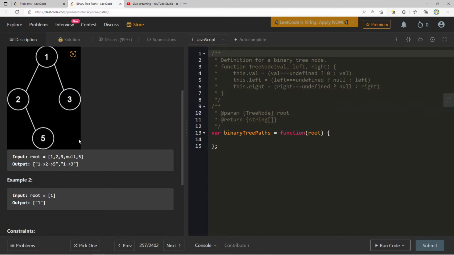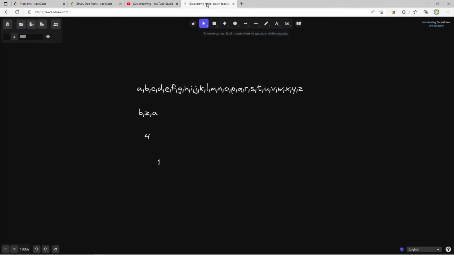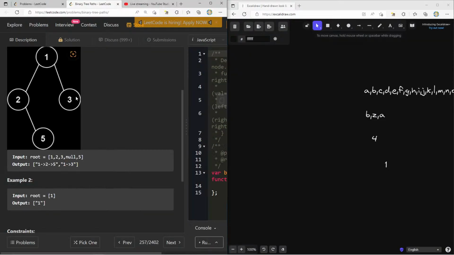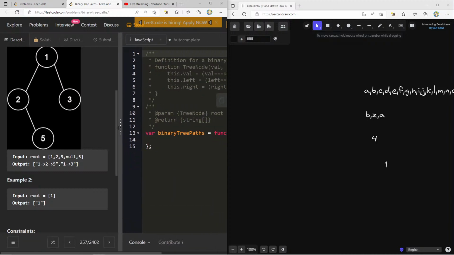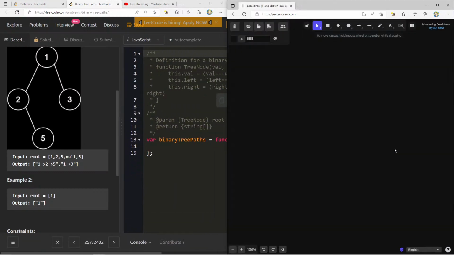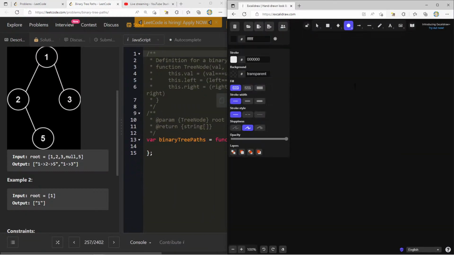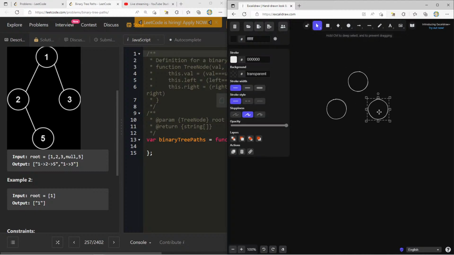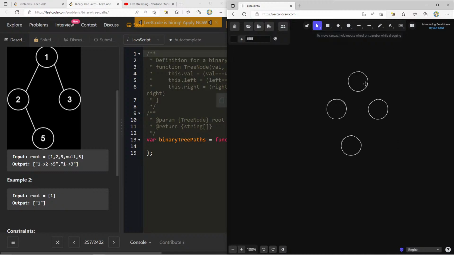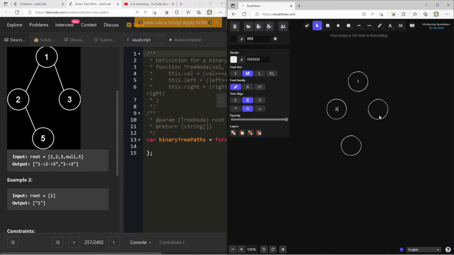So I want to start off with a drawing, since I think a drawing is going to be especially useful here. Let's go ahead and delete what we had before. Let's just draw this out. So we have 1, 2, 3, and then the 5 down here. Okay, so 1, 2, 3, and 5.